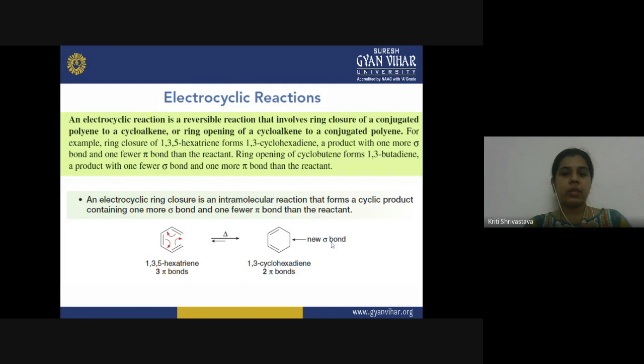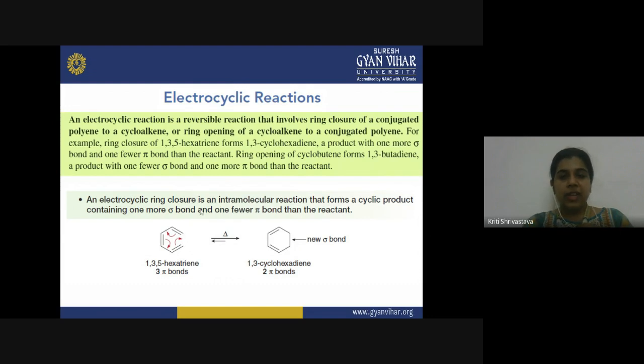In the ring opening reaction, cyclobutene forms 1,3-butadiene, a product with one fewer sigma bond and one more pi bond. So the number of pi bonds increases when ring opening takes place.